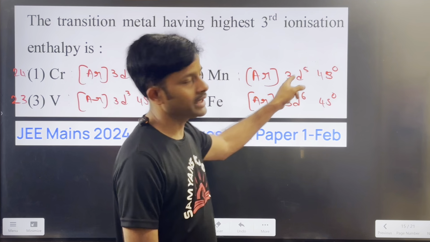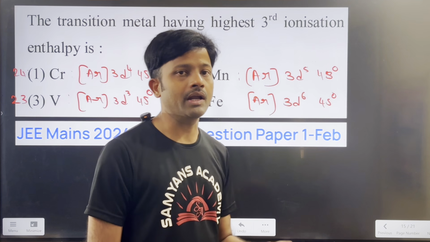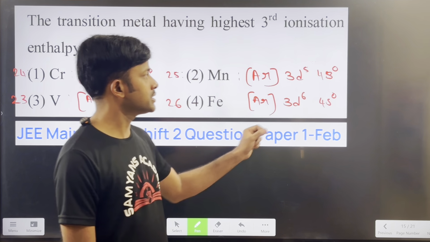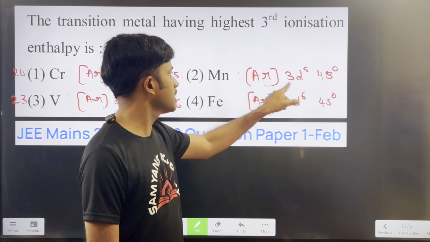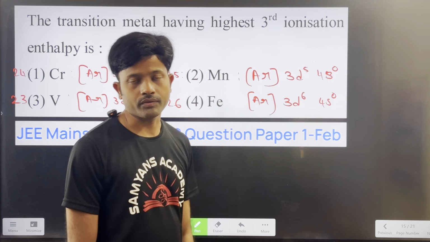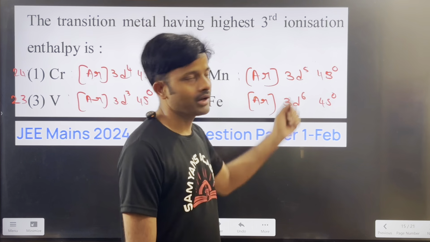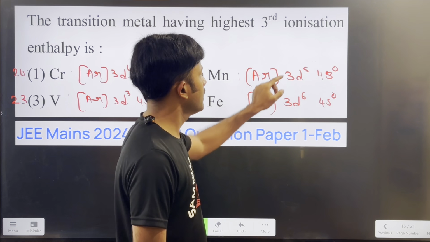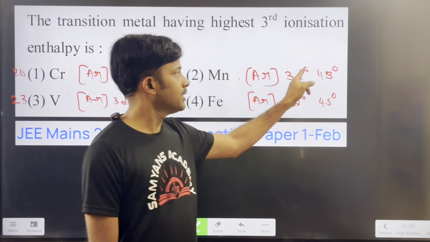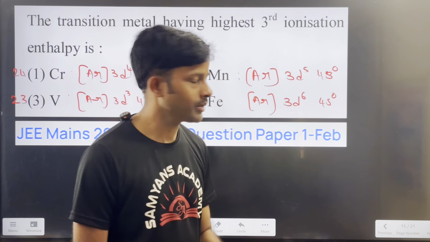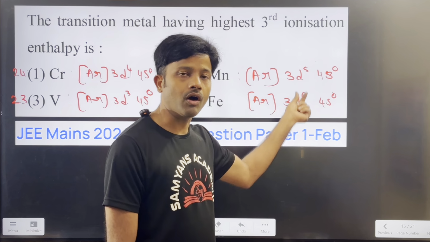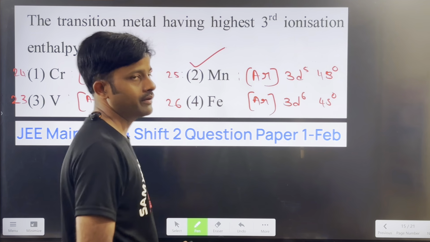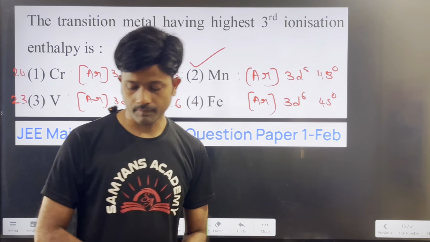Manganese. To remove the next electron, that is the third electron, for half filled and full filled configurations, more energy is required. Now you see, for the third electron, manganese has acquired the half filled electron configuration. The d subshell has 5 electrons. When you compare with the other elements, we require more energy to remove the third electron from the 3d5 subshell, because it is a half filled configuration. So the answer here is manganese. Is it clear, everyone? Move on to the next question.